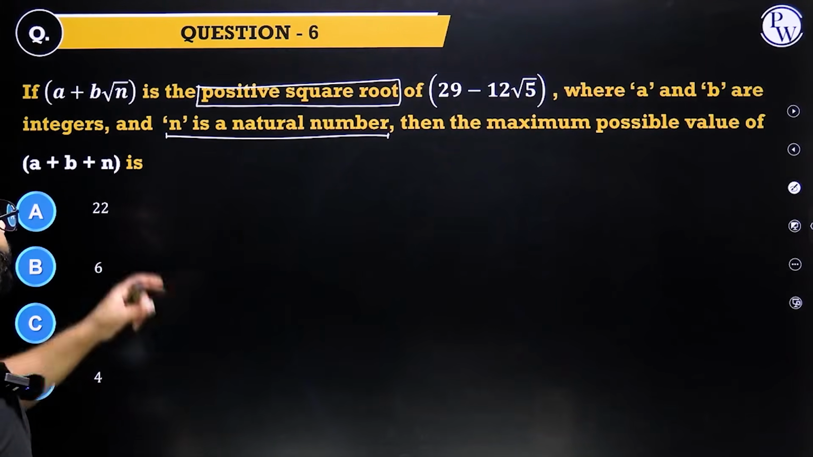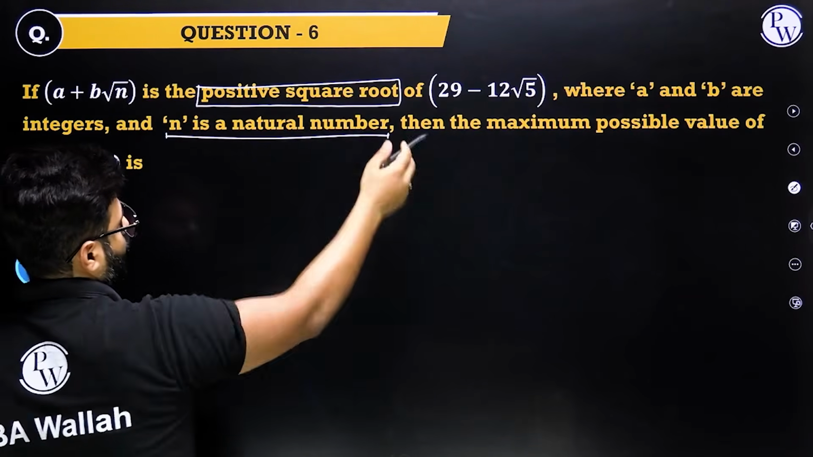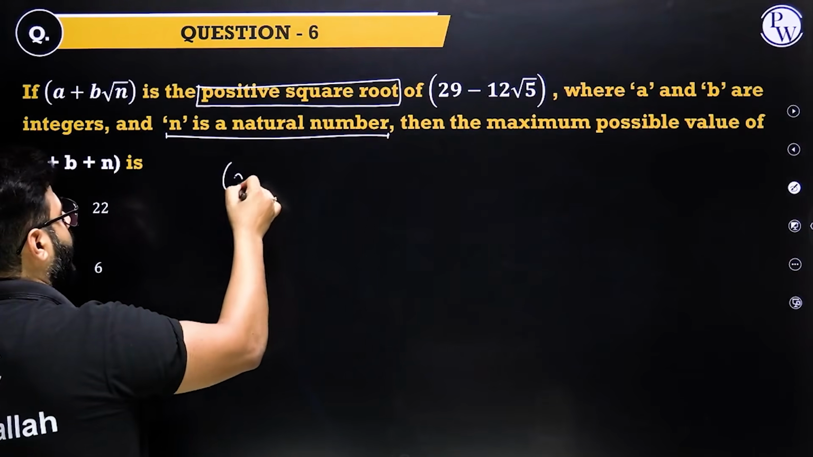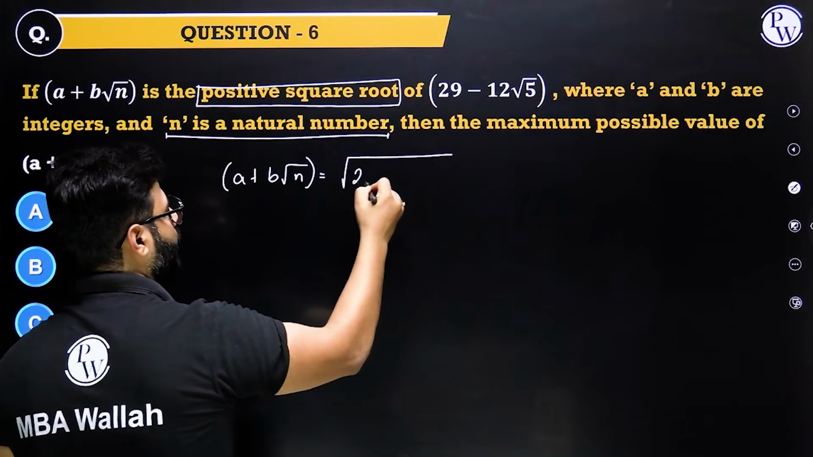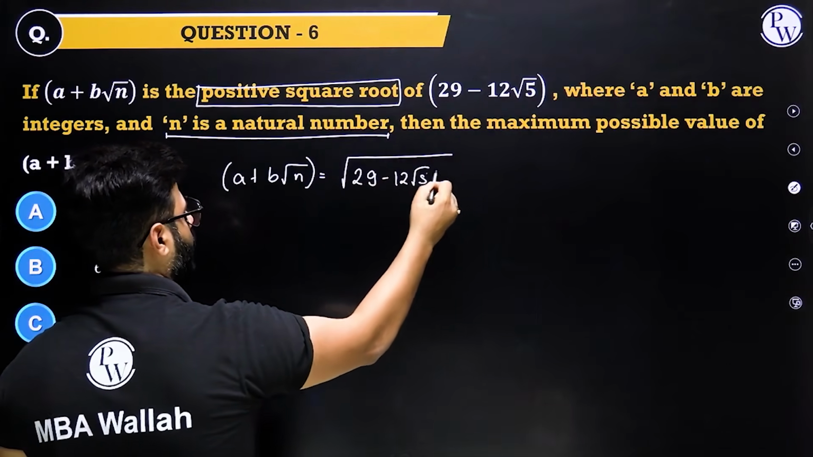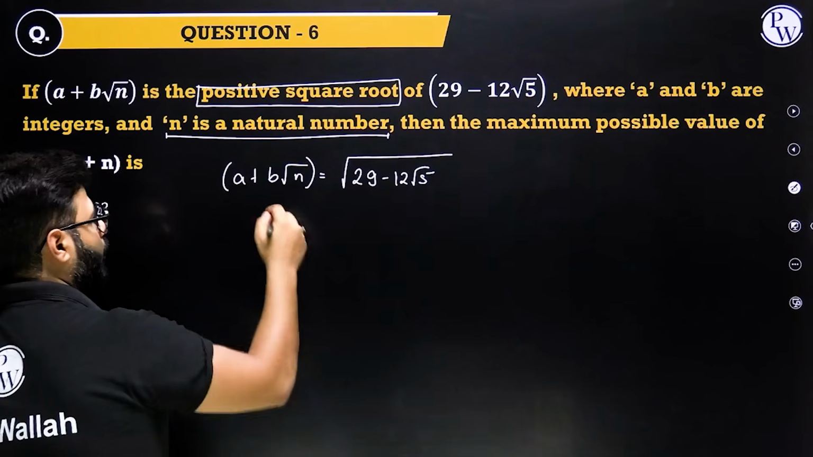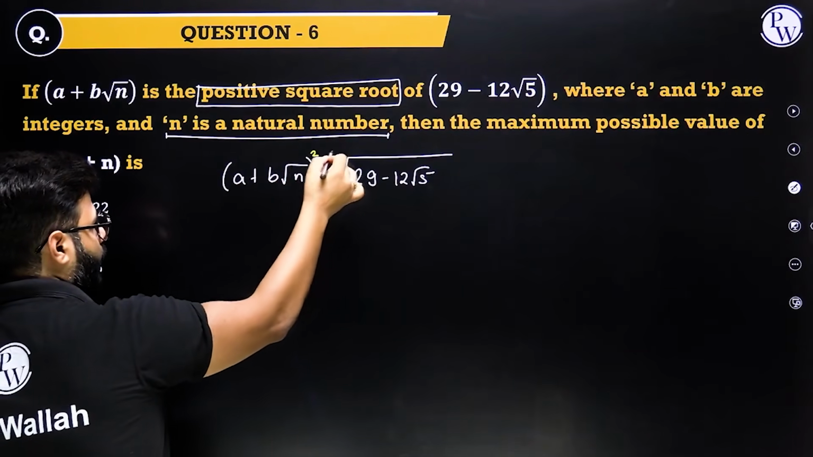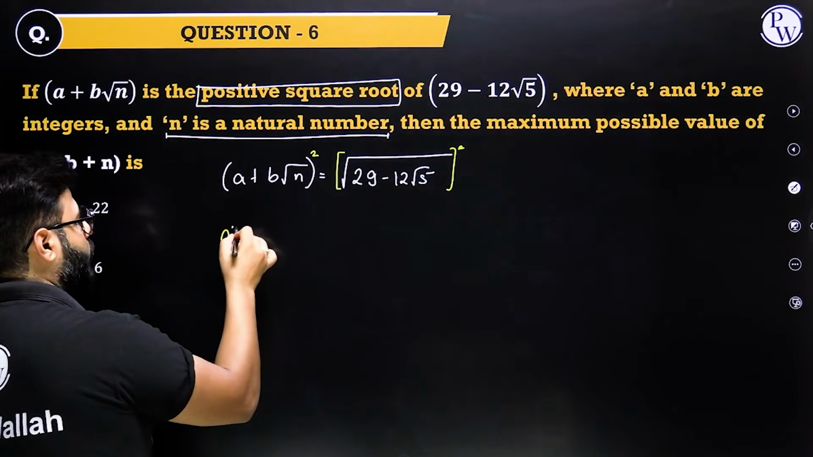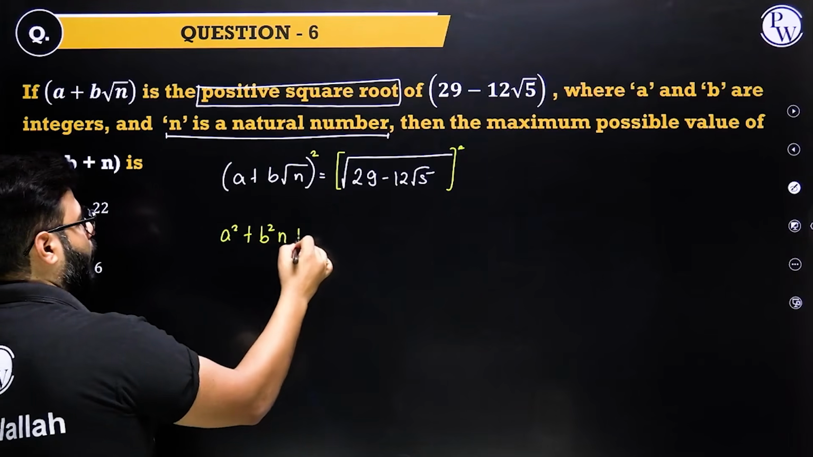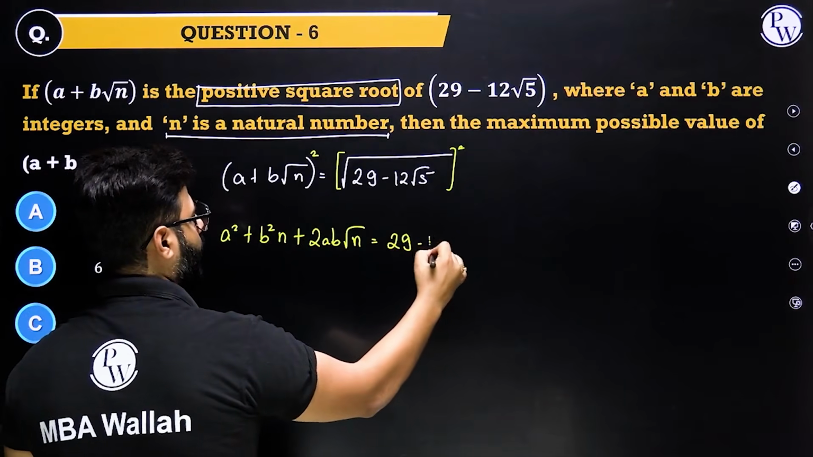Alright, so if this is the square root of this, that means the square of this equals this, right? So the idea is a plus b root n is the square root of this guy, correct? Let's square it up. So this square will be equal to this square. This will take away the root. That means we have a square plus b square n plus 2ab root n equals 29 minus 12 root.